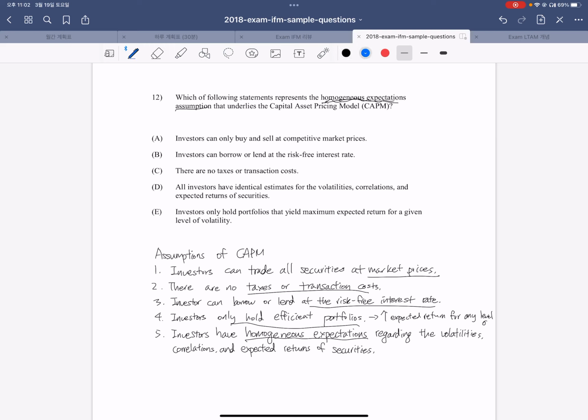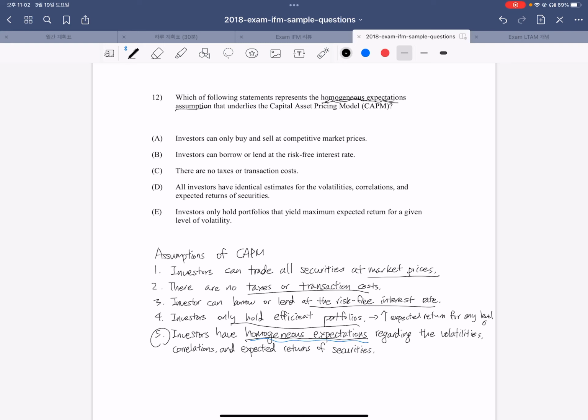assumption, investors have homogeneous expectations regarding any securities because all investors have the same public information, so they will have similar expectations about volatilities, correlation, and expected returns of securities. So they will have similar expectations. So the answer choice saying something about homogeneous expectations regarding the volatilities, the correlations, and expected returns of the securities should be the answer.